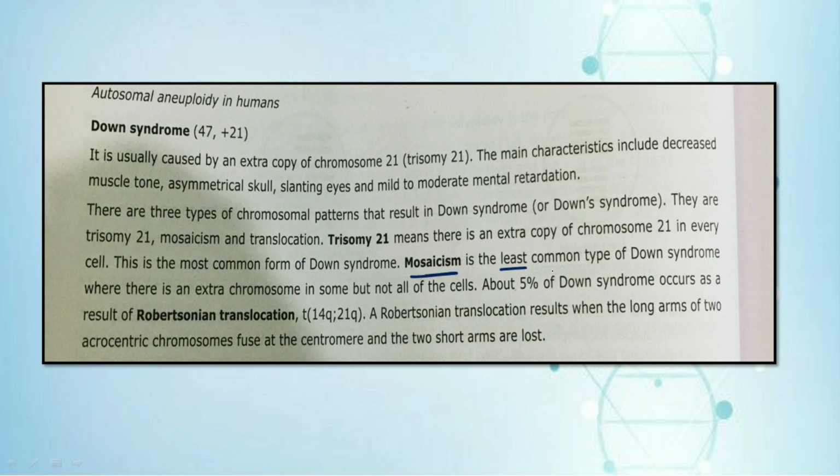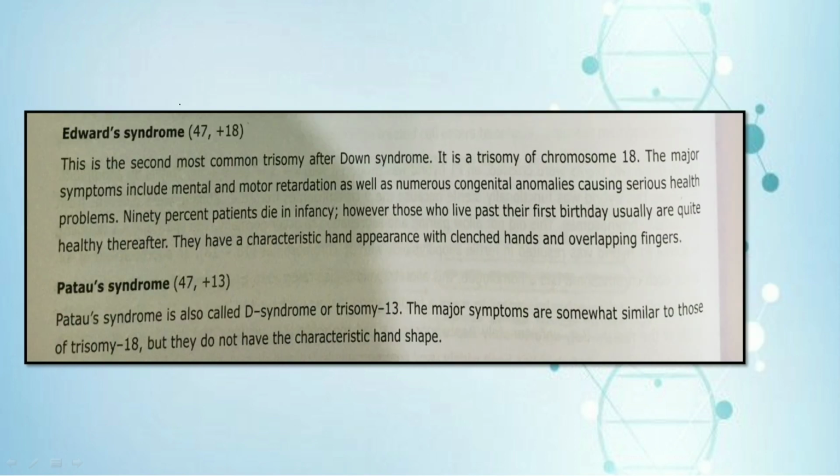It is the least common type of Down syndrome, where there is an extra chromosome in some but not all of the cells. The next one is Edwards syndrome, which occurs because of the trisomy of the 18th chromosome. This is the second most common trisomy syndrome. The major symptoms include mental or motor retardation, as well as numerous congenital abnormalities causing serious health problems.